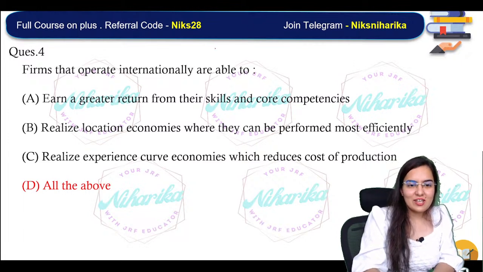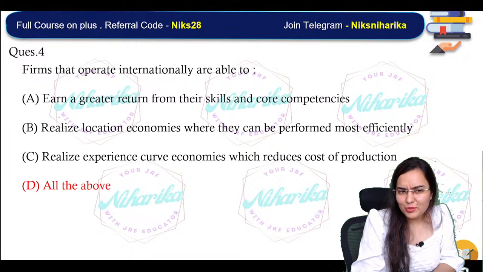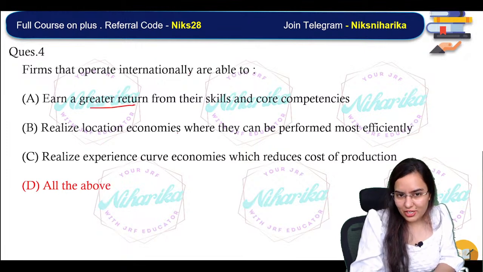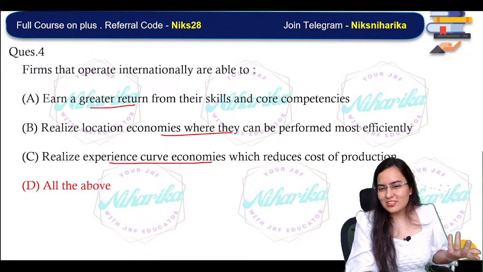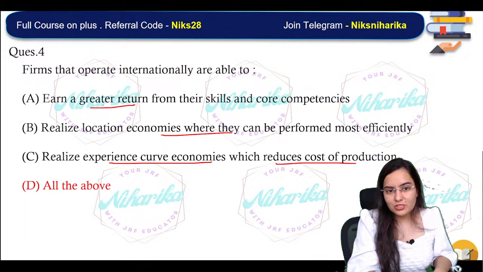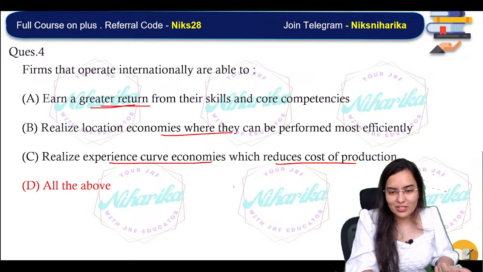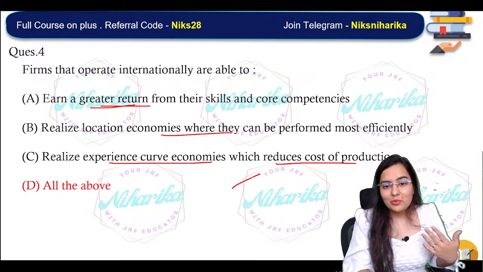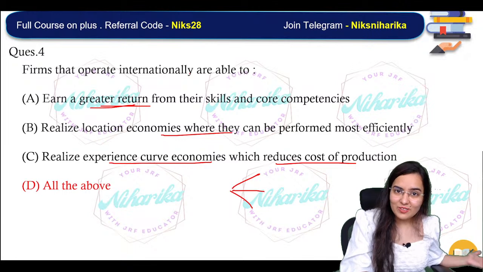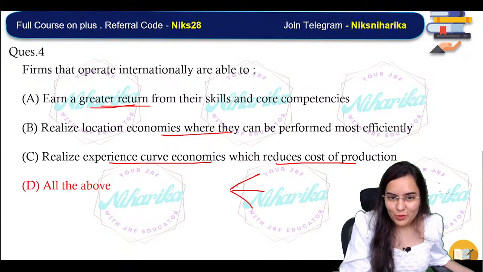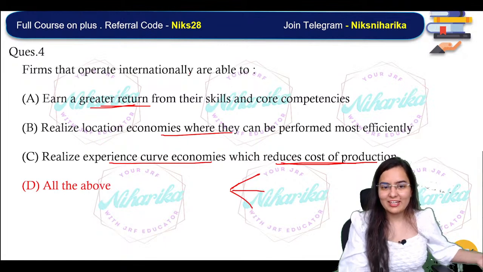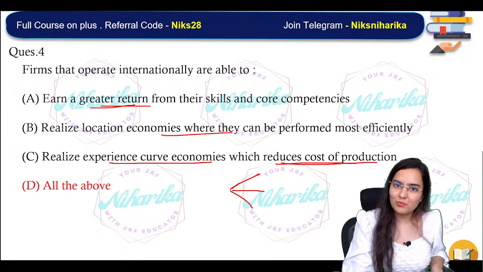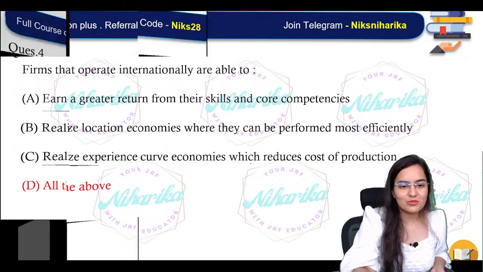Very nice. So see, firms that operate internationally are able to earn a greater return, realize location economies, and realize experience curve economies, which reduces the cost of production. Actually, what reduces the cost of production? The economies of scale reduces. Now, instead of 50,000, we are producing 5 lakh units because we are operating internationally also. So we are serving more and more products. So definitely that will reduce the cost of production per unit product, and the experience curve will also improve. So all of the above.